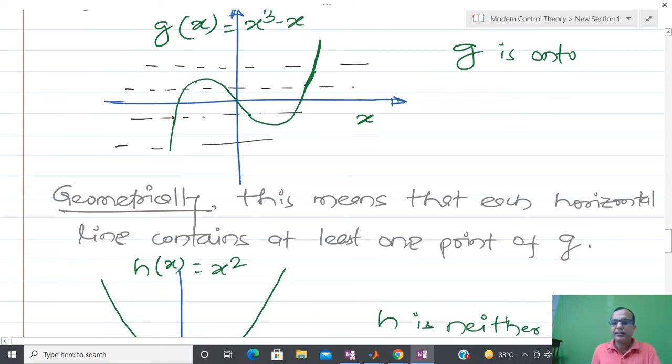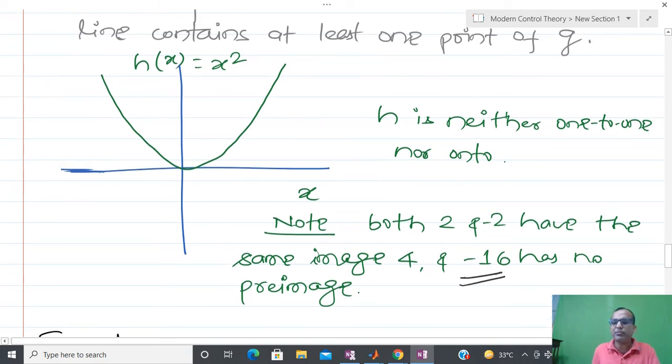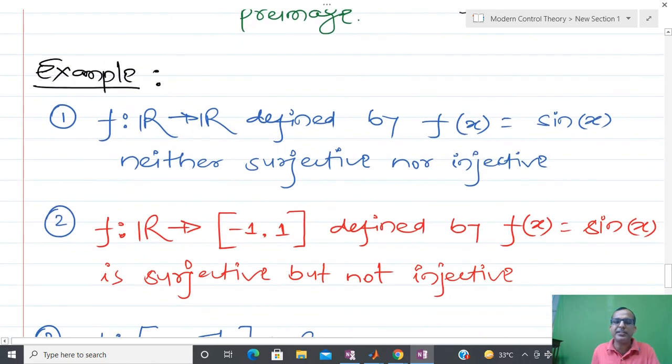Here, the function h(x) equal to x square is neither one-one nor onto. Here the definition of a function is contradicting, because 2 and minus 2 have the same image 4, and minus 16 has no pre-image. So like that we are able to tell that this is neither. These kinds of things are pretty simple.